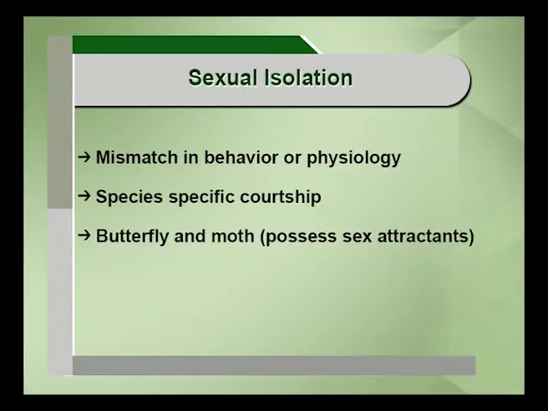The next important thing is sexual isolation. Sexual isolation refers to a mismatch in the behavior or the physiology of the organisms, and it also includes species-specific courtship. The best example is in case of butterfly and moth. There are a lot of examples, but the best example is butterfly and moth, which exhibit a very important character, that is sex attractants. By sex attractants, it will be finding out the particular species.